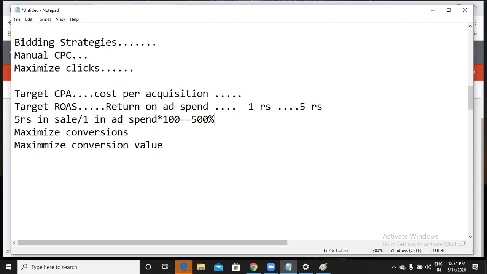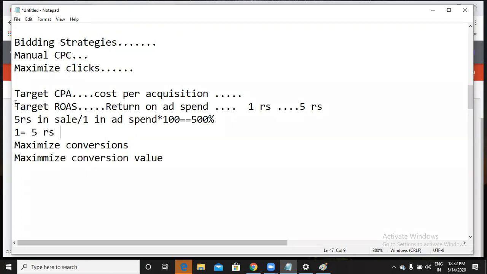If I use 1000 percentage, it means for 1 rupee I want to get 10 rupees in return. If I use 1500 percentage, getting my point? For each and every 1 rupee I spend on my ad, I want 5 rupees in return. Now again, this is also concentrating on conversions only.